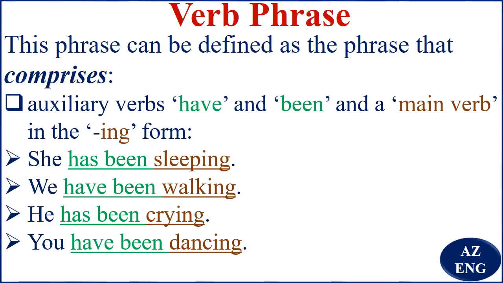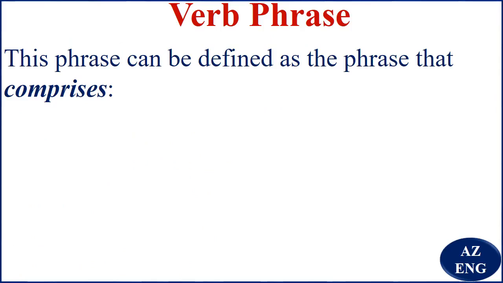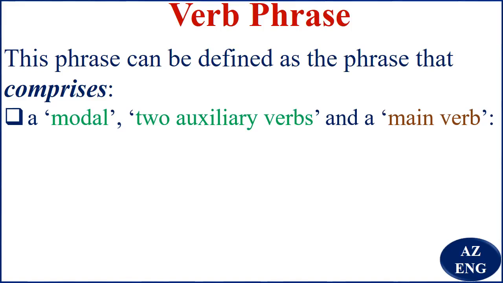And last but not least, they had been running. Had been running is the verb phrase. A very simple topic, right? Now let's move to the last slide. Here what we've got is, we say that here it comprises a modal, two auxiliary verbs, and a main verb. So do not get confused.